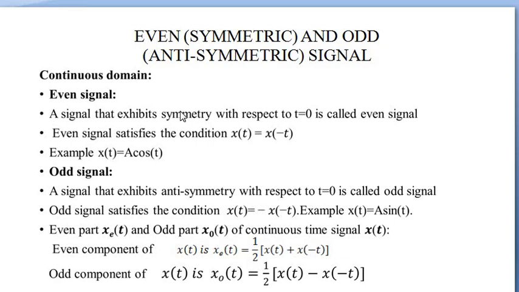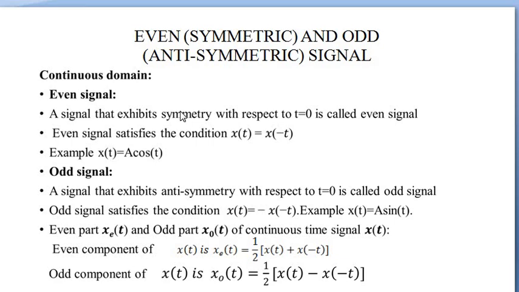Even, that is symmetric, and odd, meaning antisymmetric, signal. In the continuous time domain, even signal. A signal that exhibits a symmetry with respect to t equal to 0 is called an even signal. The even signal satisfies the condition x(t) equal to x(minus t), and an example is x(t) equal to A cos t.